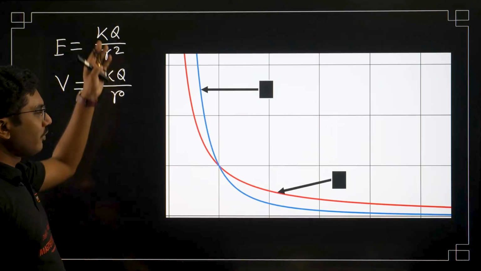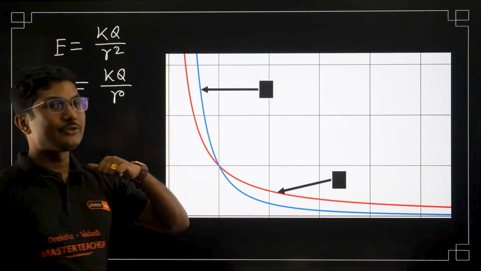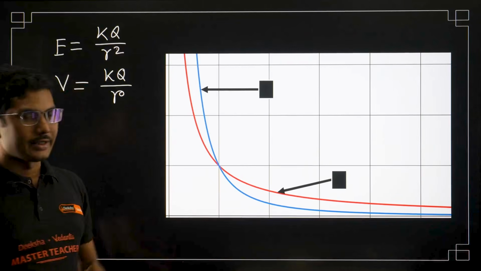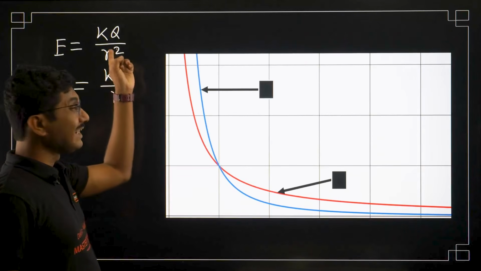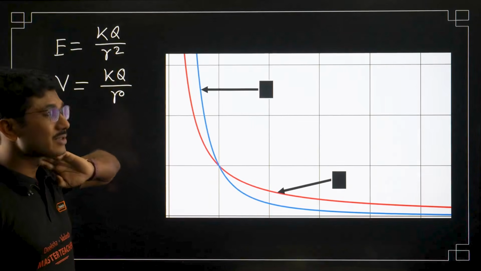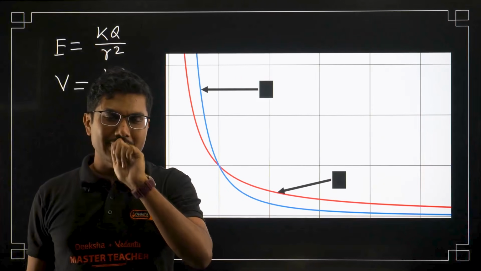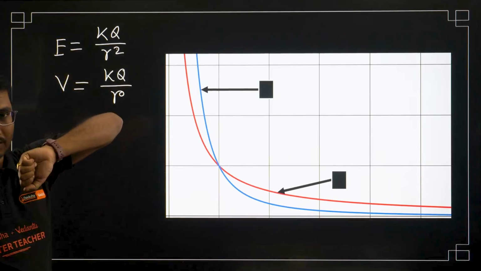If you are given two graphs and they ask you which one is electric field and which one is electric potential, how to identify it? Remember that electric field is proportional to 1 by R square, so when the value of R is very small, electric field is high.